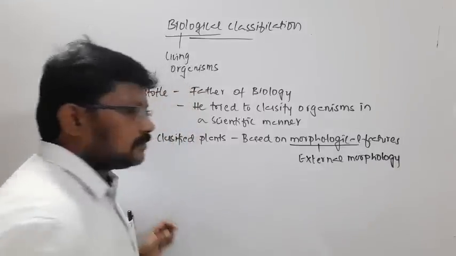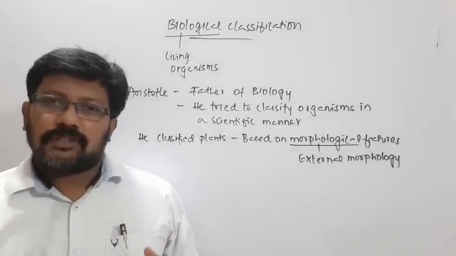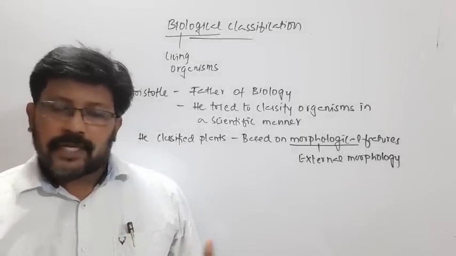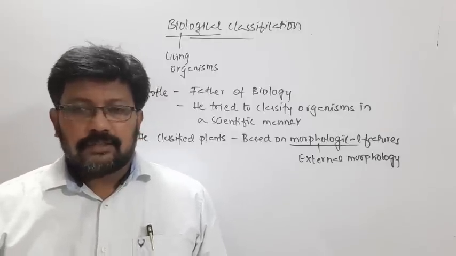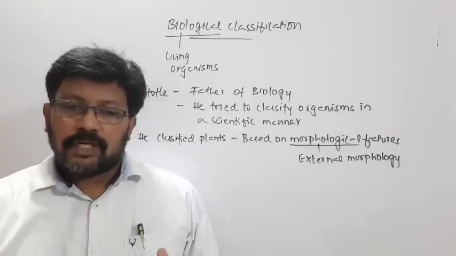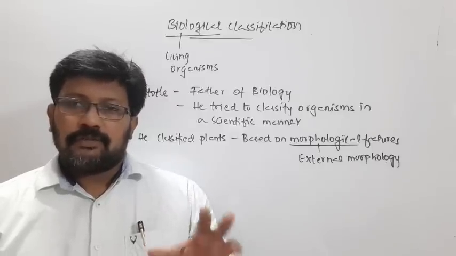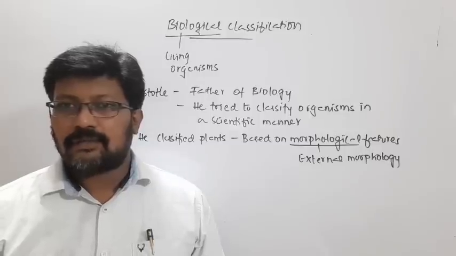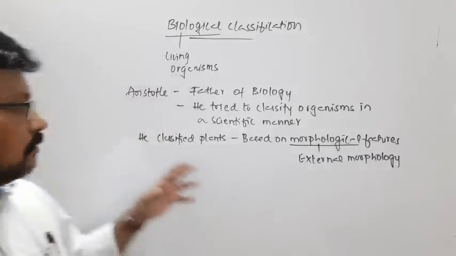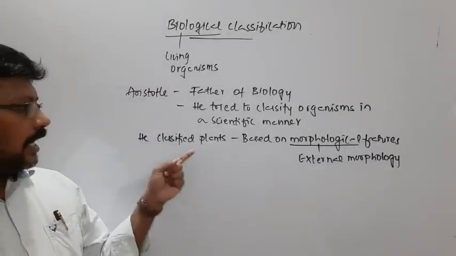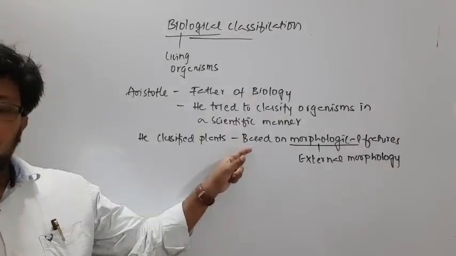That means how the organisms look like. Based on those features they used to classify, because in those days there were no microscopes or advanced scientific equipment. Hence they were not able to see deep into the bodies of organisms, and they used to see only the superficial characters of organisms, and based on that they tried to classify. The same thing was done by Aristotle, and he classified plants based on those morphological features.